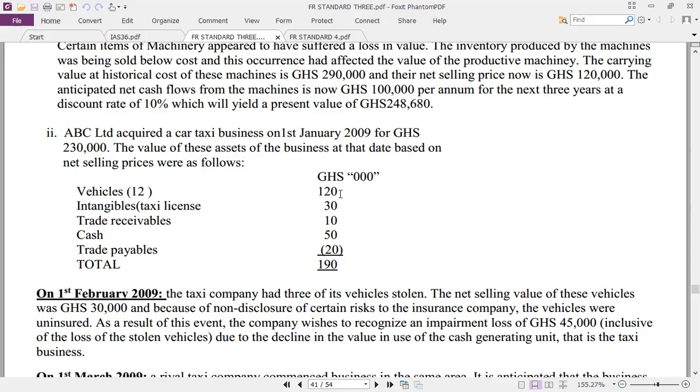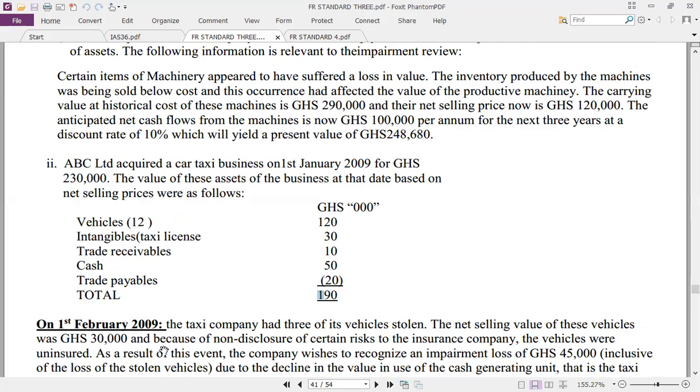Now there's something that we need to probably establish here. What happened is this. Acquisition, the consideration paid is 230,000. Meanwhile, the total net asset acquired is 190,000. So it tells you that you paid more than the value of the assets. So the excess amount we can deem as goodwill. Because goodwill sometimes we refer to as an intangible asset on the company's balance sheet. Good. So you've acquired assets worth 190,000 and you paid 230.